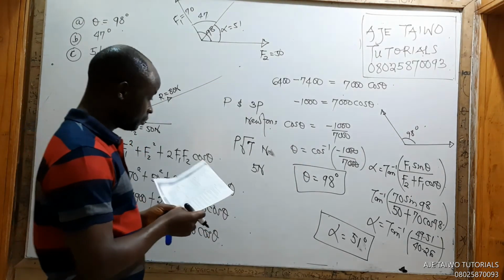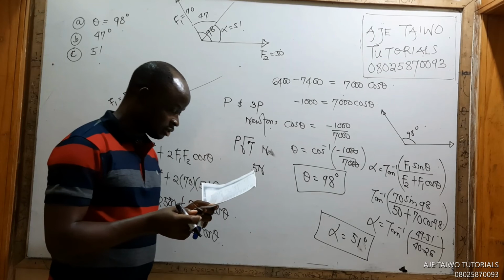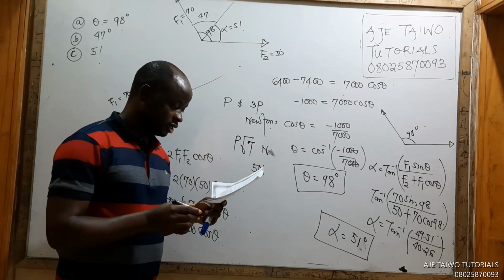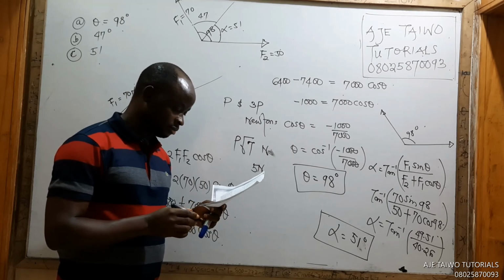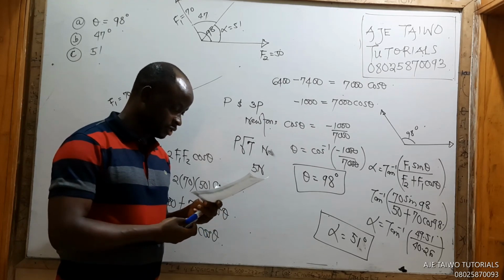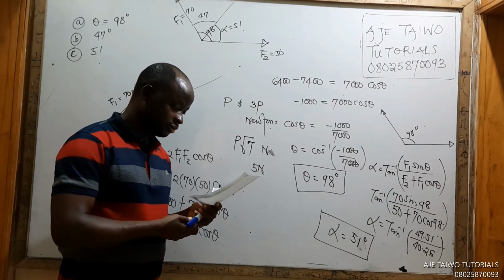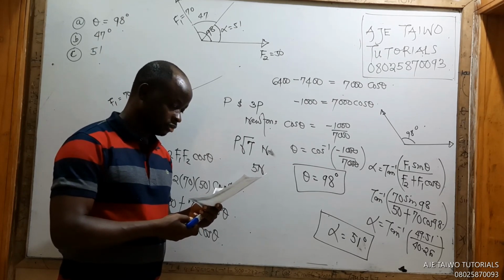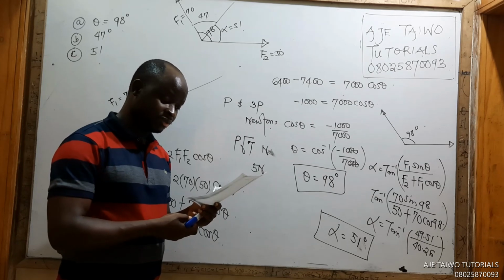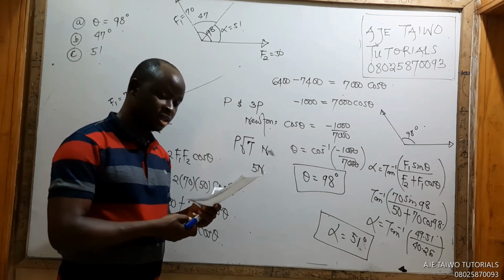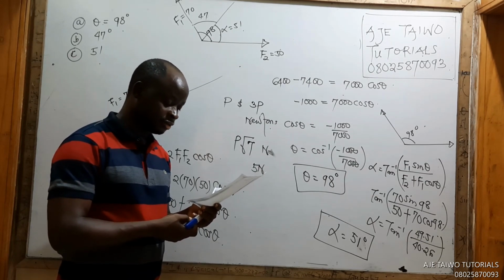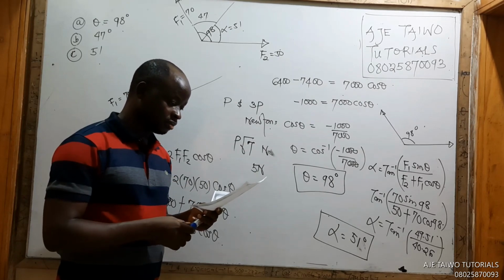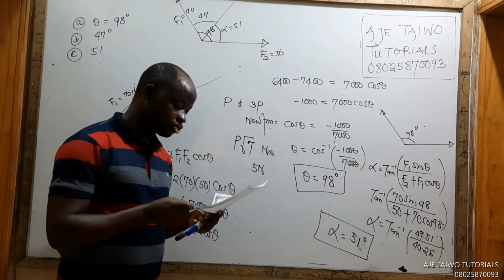It's the same thing. Right. The resultant of two forces, 5 newtons and 3 newtons, is 7 newtons. Full stop. Find the angle between the two forces.